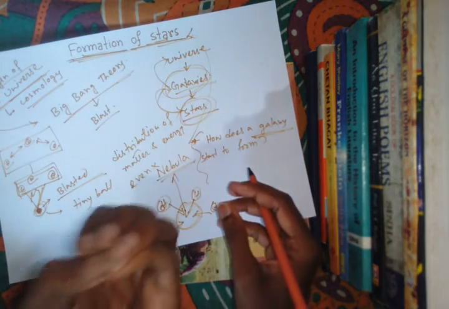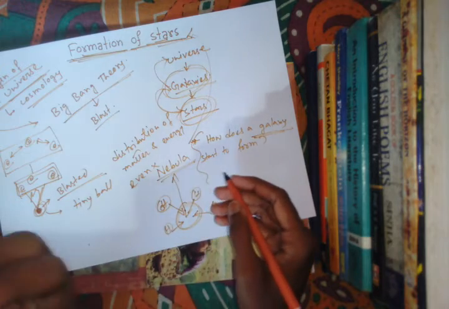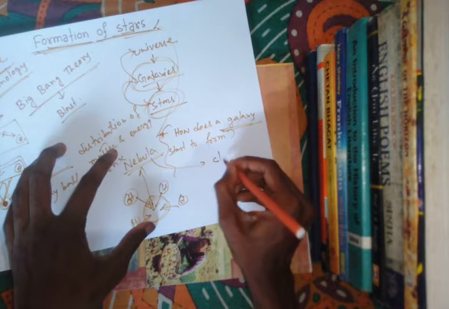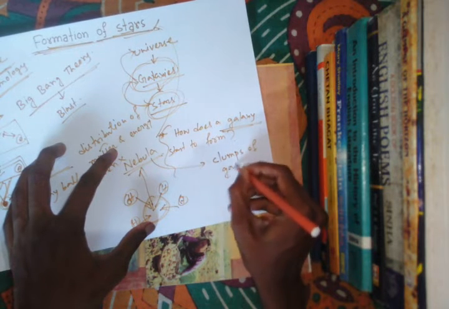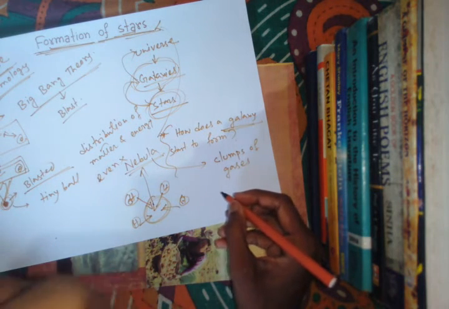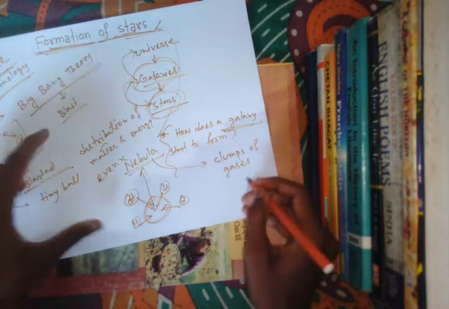And eventually, when this nebula grows, it develops into localized clumps of gases, and these clumps of gases give birth to the stars.